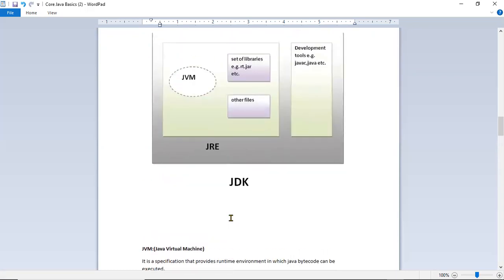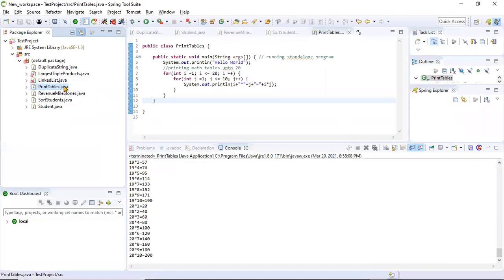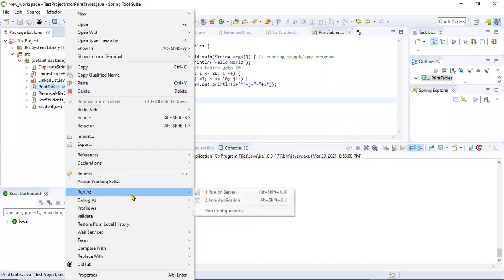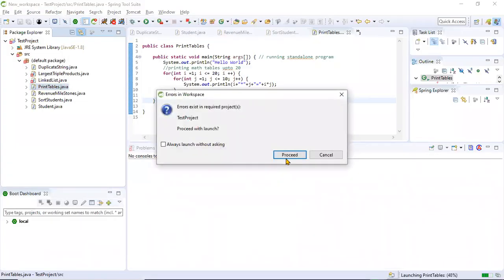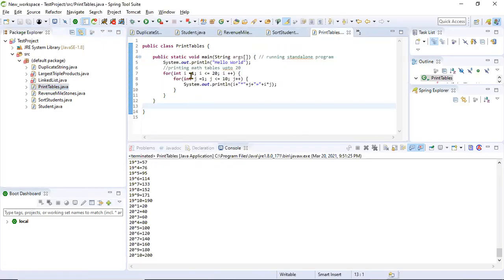When you try to run this program, the JVM will verify the code, whatever is written. If there are any compilation errors, it will not run this program. It will warn us that it will not run.